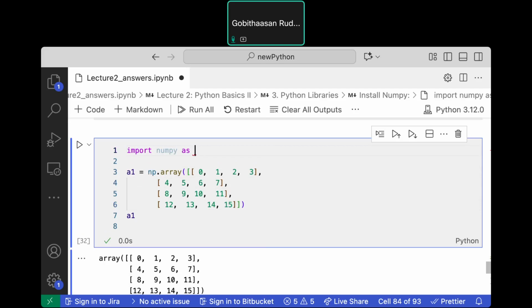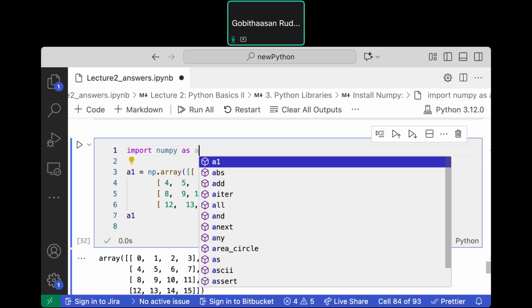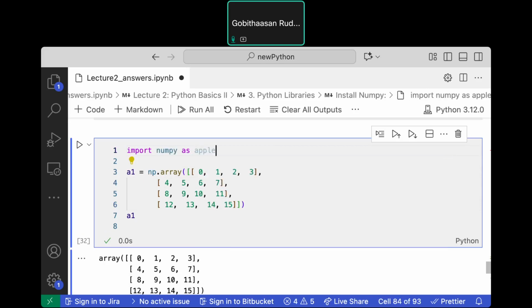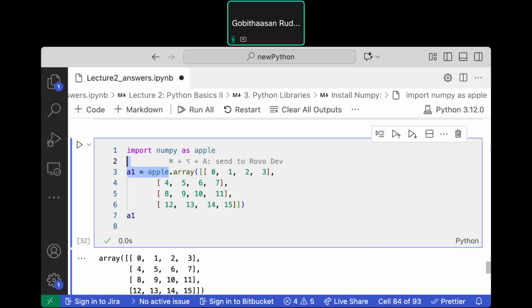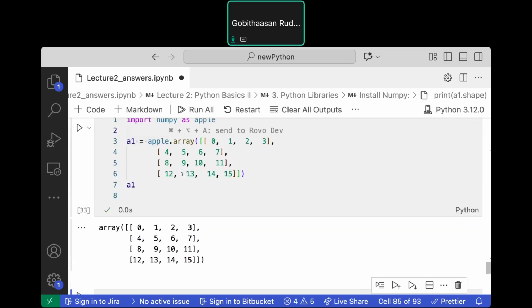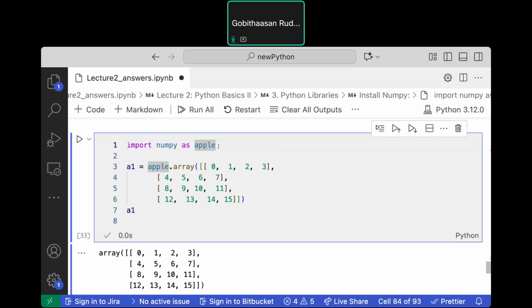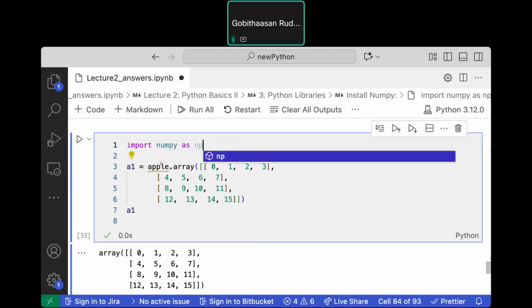Of course, I can import NumPy as Apple if I like, and then I have to call it Apple. It's a short name. Usually people want to call NumPy as NP in short, so we use NP.